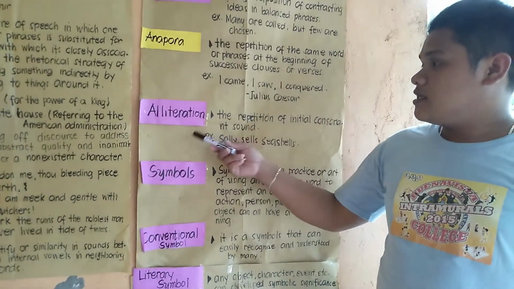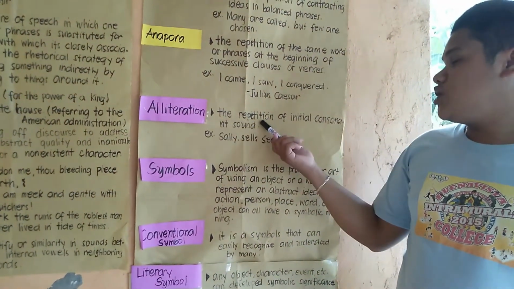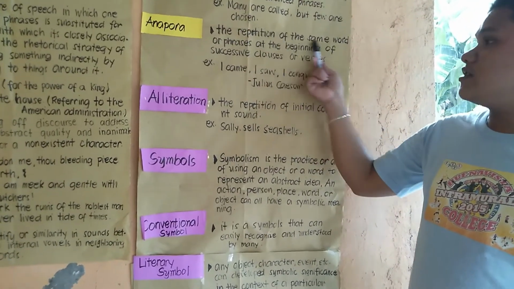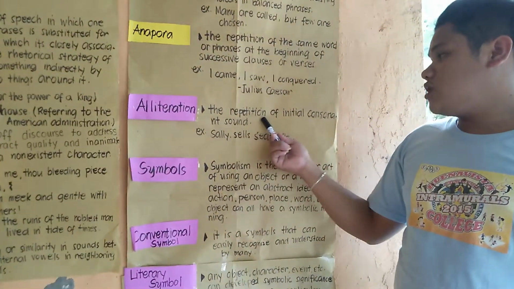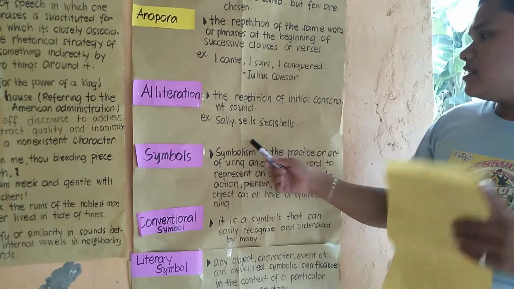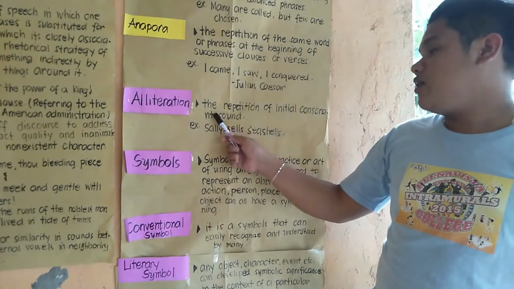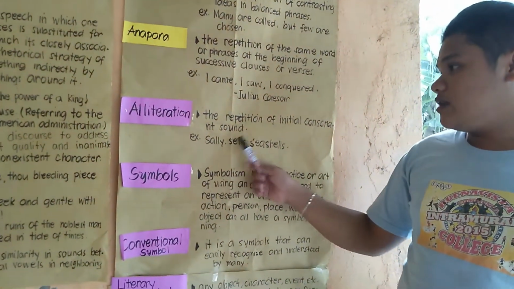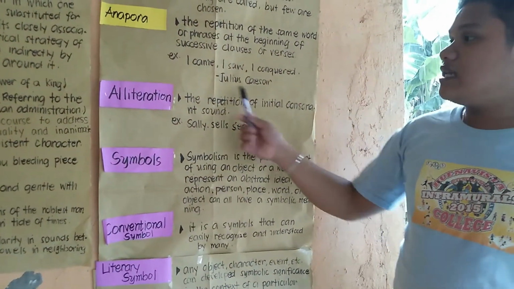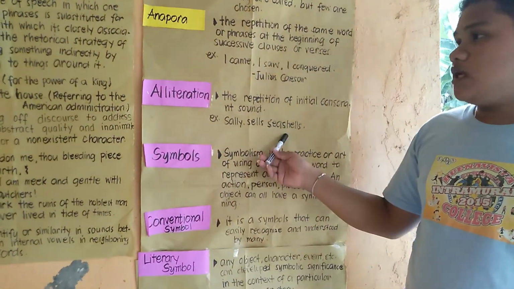And next is alliteration. Alliteration is the repetition of the initial consonant sound. Anaphora is the repetition of the same word, while in alliteration it is the repetition of initial consonant sounds. For example, "Sally sells seashells." The consonant being repeated here is S. So that is alliteration, and those are the figures of speech.